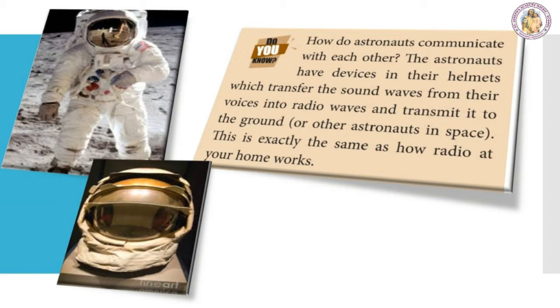Do you know how do astronauts communicate with each other? The astronauts have devices in their helmets which transfer the sound waves from their voices into radio waves and transmit it to the ground or to the other astronauts in space. This is exactly the same as how radio at your home works.